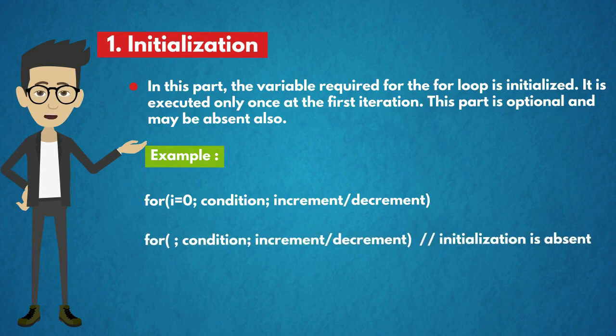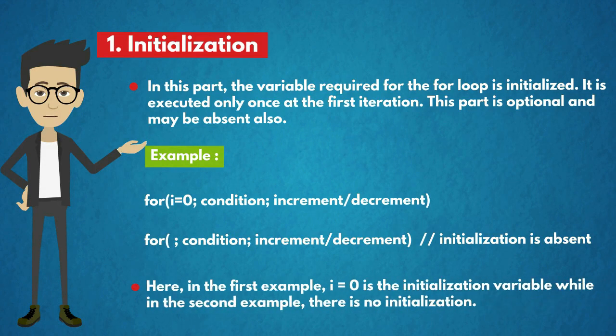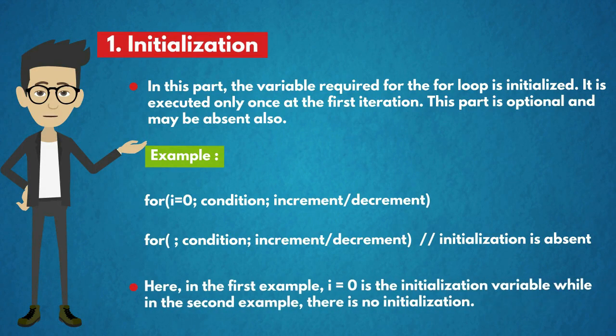And the next example is where initialization is absent, like we have empty space for initialization, and then the condition and then the increment or decrement. Here i equal to 0 is the initialization, while in the second example there is no initialization.